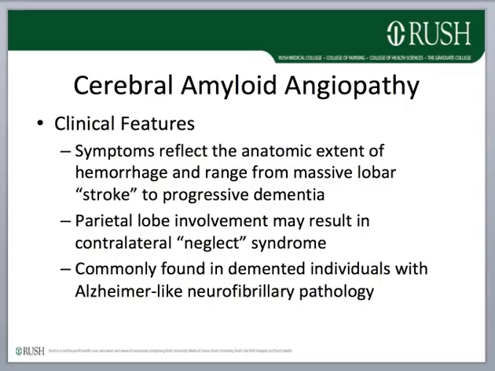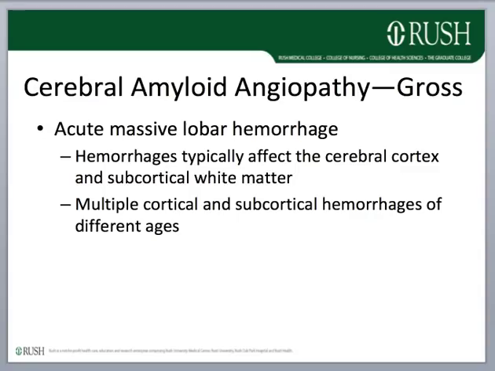Commonly, cerebral amyloid angiopathy is found in demented individuals and is associated with Alzheimer-like neurofibrillary pathology. In contrast to the deep cerebral hemorrhages of chronic hypertension, hemorrhages associated with amyloid angiopathy are more peripheral and involve the cerebral cortex and adjacent structures. One can often find multiple cortical and subcortical hemorrhages of different ages.